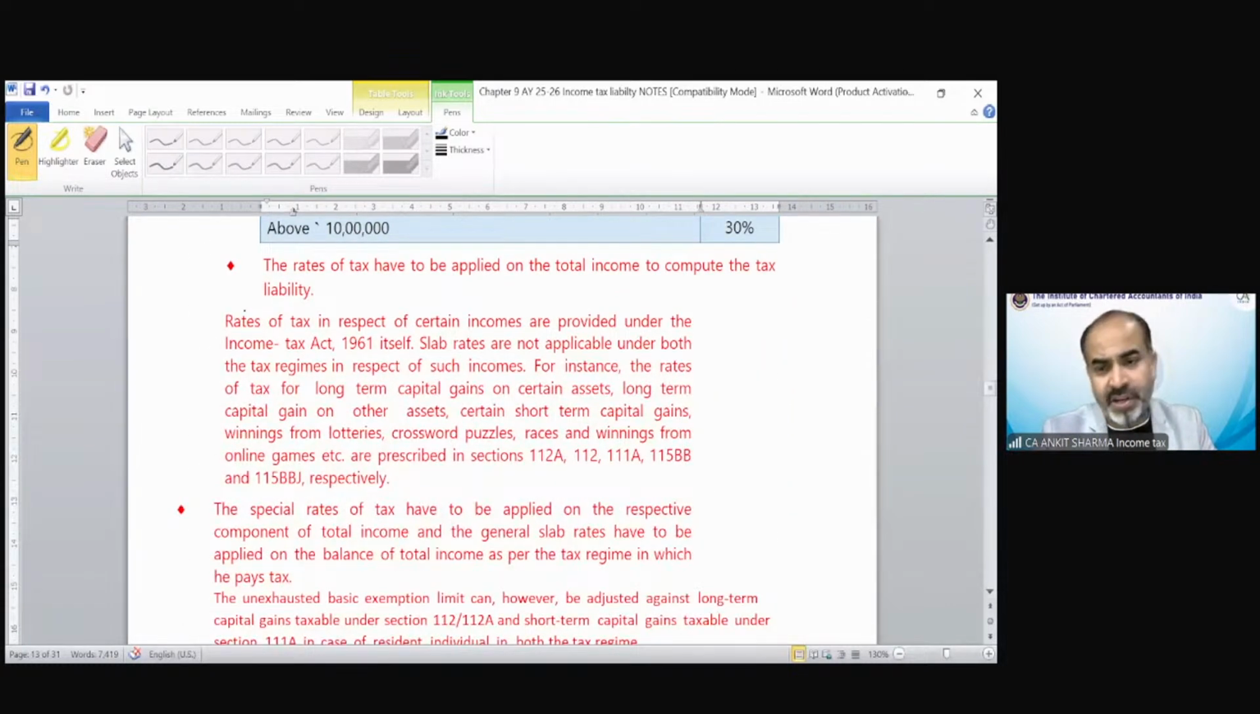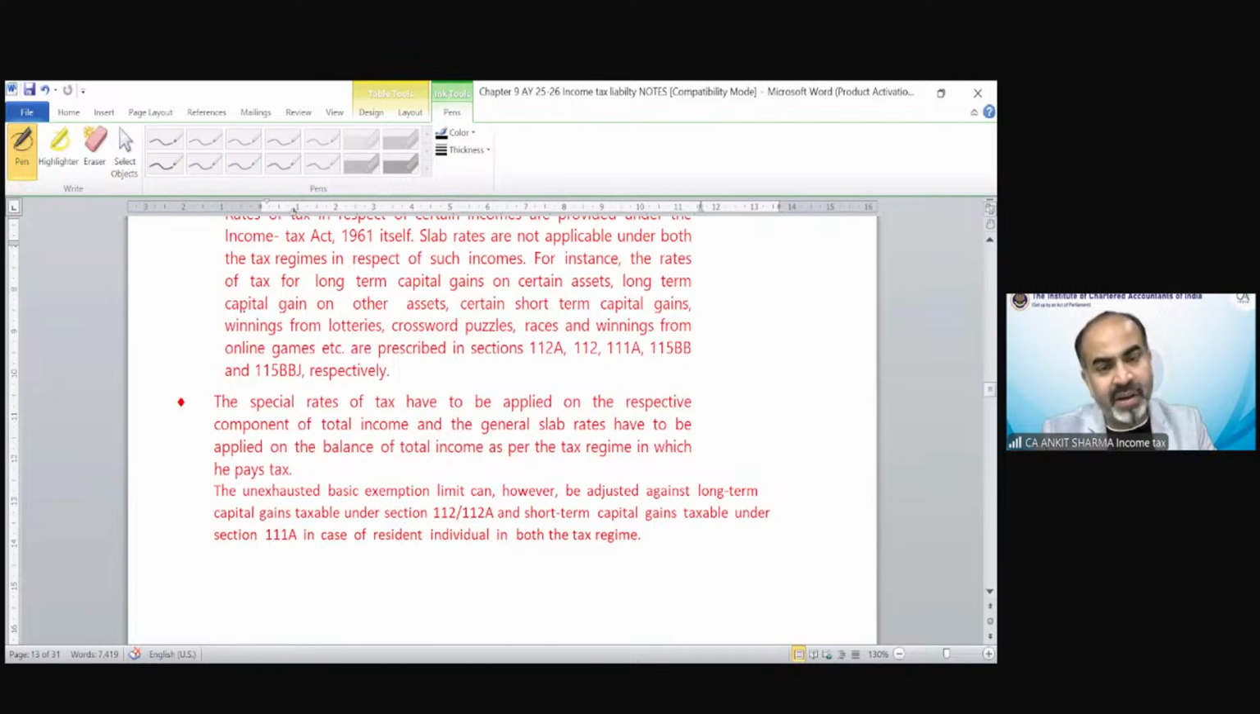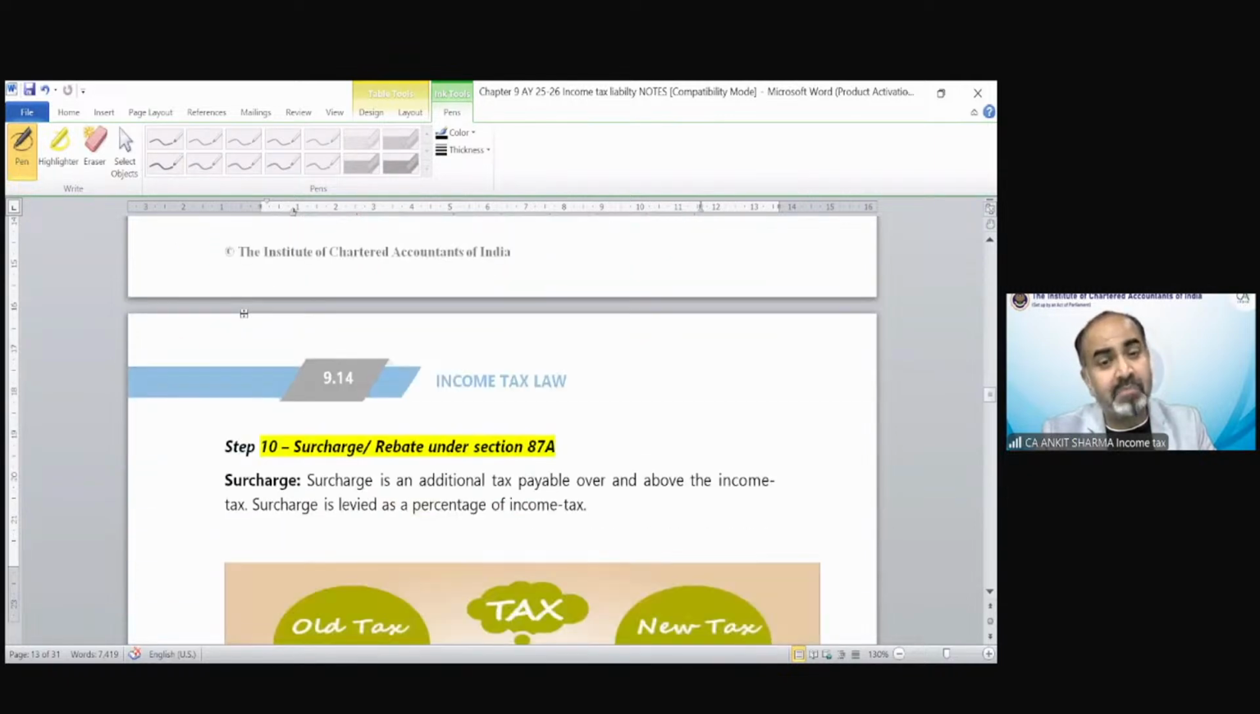We have special rates of tax that have been covered under the capital gain chapter. There are multiple tax rates in different situations: 12.5%, 20%, 15%, 20%, 10%, etc. So for that purpose, you can go through the capital gains chapter. We have also read those topics with the help of a diagram.